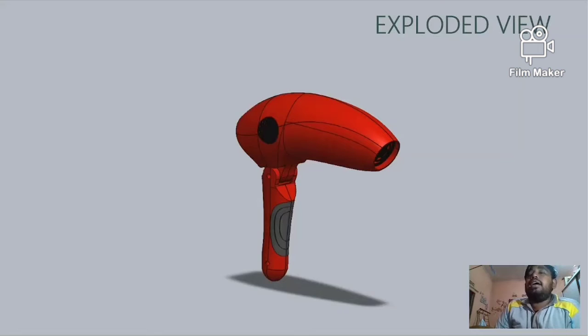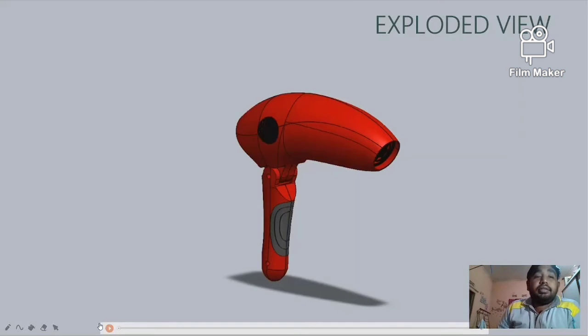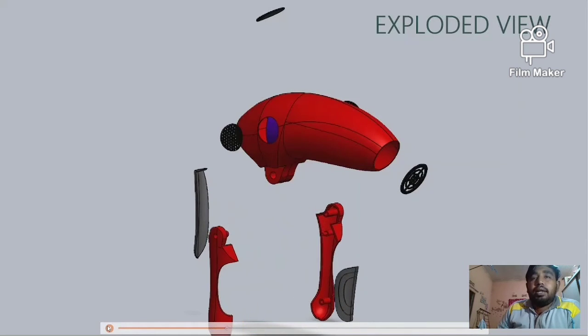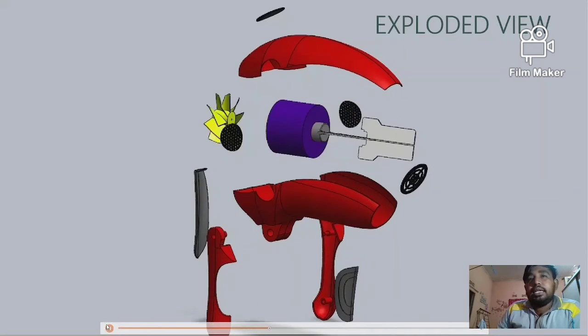This is an exploded view of a hair dryer. You can see the parts exploding one by one, and you can see the internal parts of the hair dryer.